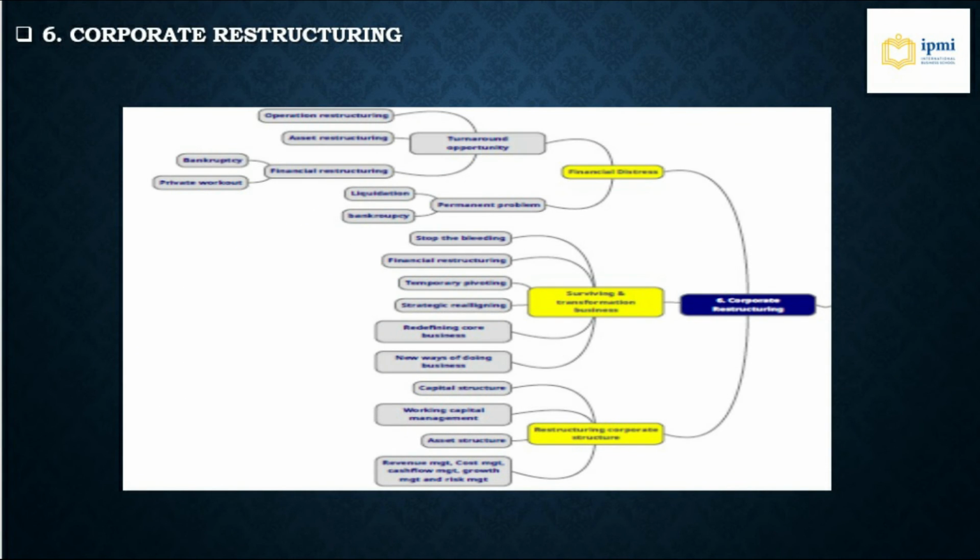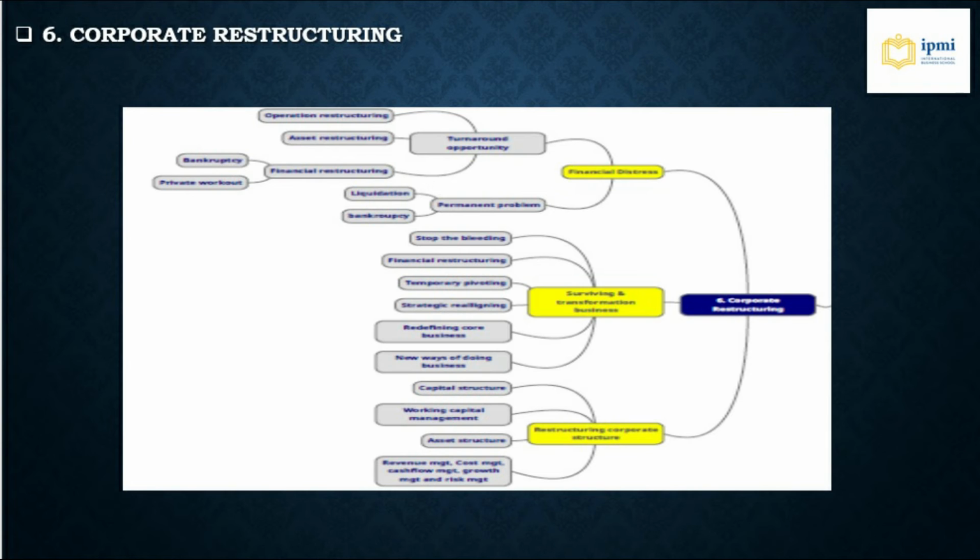Section 6, corporate restructuring. On the corporate restructuring, why do we need to learn about it? Because corporate restructuring is an action taken by the corporate entity to modify its capital structure or its operation significantly. Generally, corporate restructuring happens when a corporate entity is experiencing significant problems and is financially jeopardized.